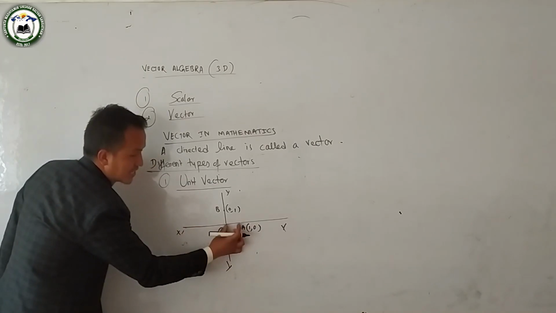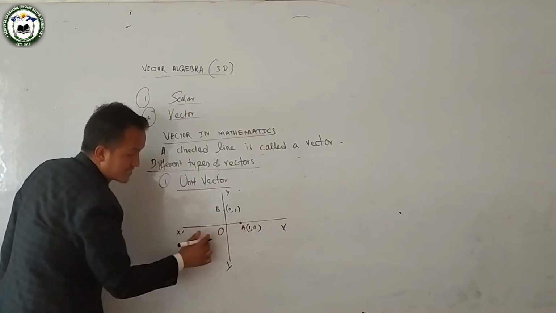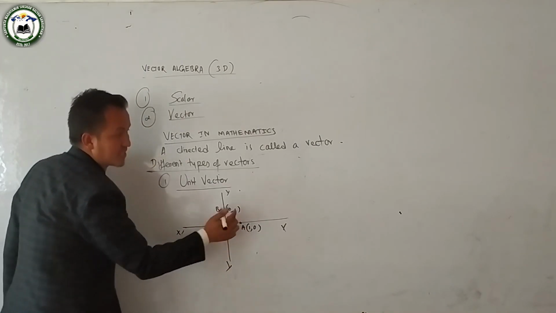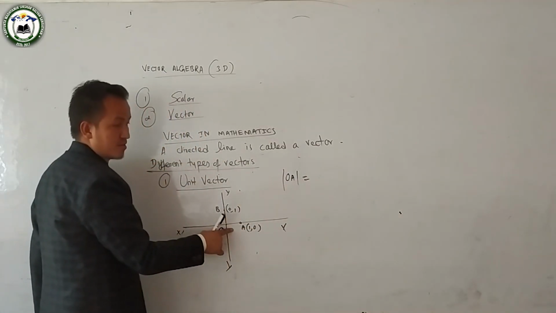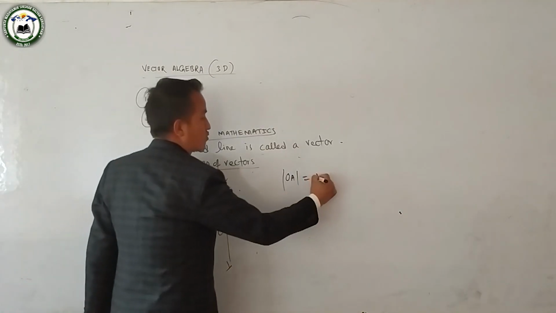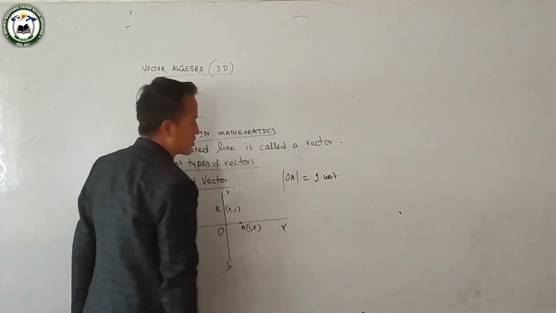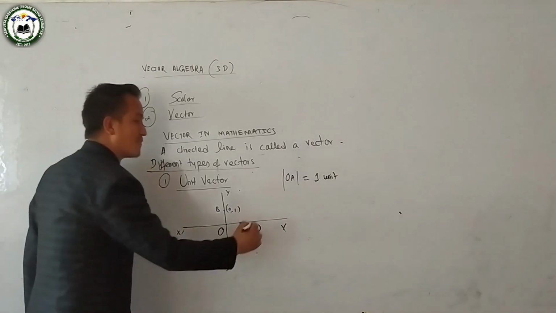Here you can see the distance of A from the origin, that is OA. What is the magnitude of OA? It is 1 unit. And what is the magnitude of OB?